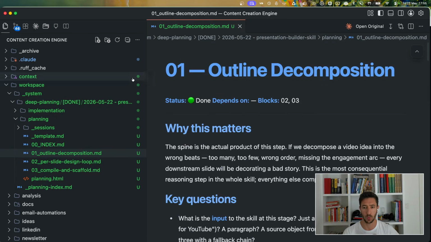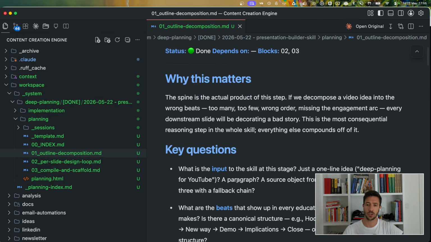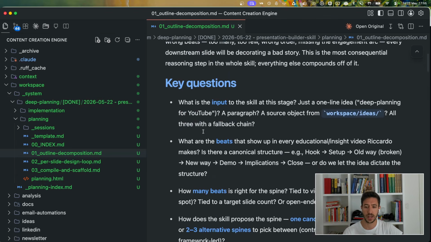And then what we can do is we can work on specific documents like the one that we have over here. This document is one of the documents that is created, and with each of the documents, we have a specific set of questions that the system is asking us.